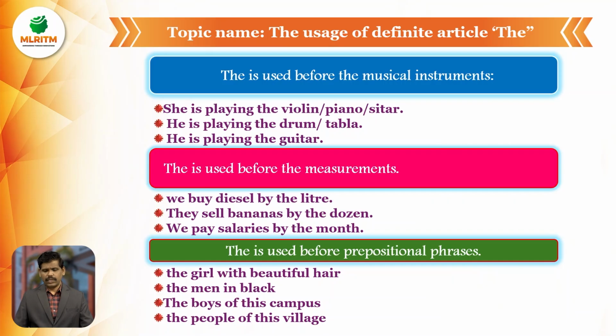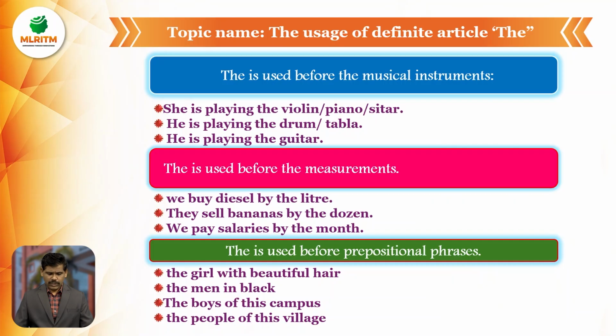One more: the article the is used before musical instruments. Please remember, this is very important. Wherever we have any musical instrument in our sentences, we must use the article the. Example, she is playing the violin, she is playing the sitar, she is playing the piano, he is playing the drum, he is playing the tabla, he is playing the guitar. Whenever we have any musical instrument in our sentences, we must use the article the before the musical instruments.